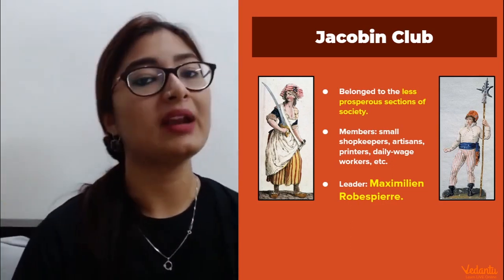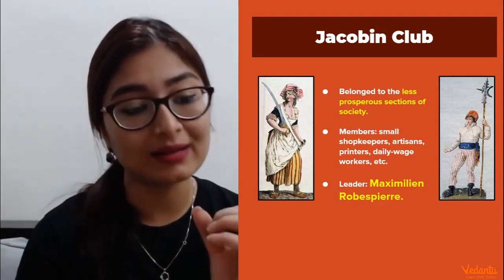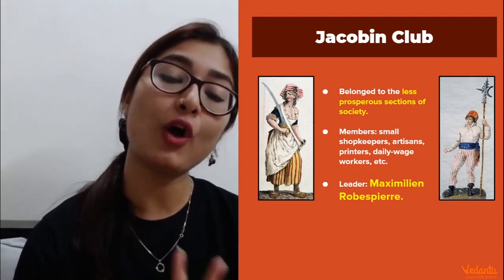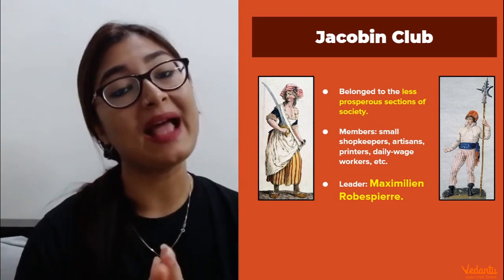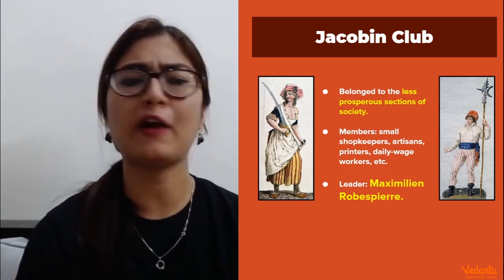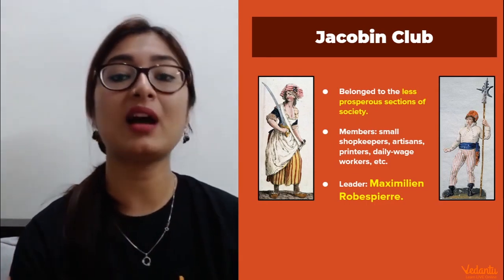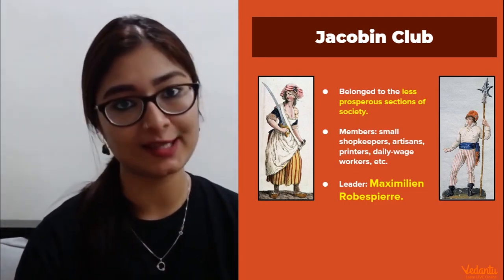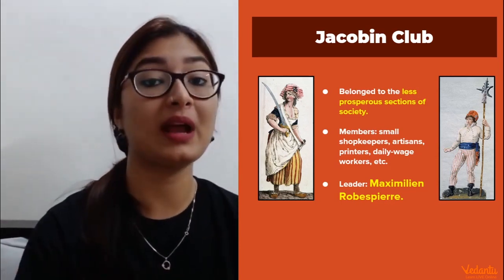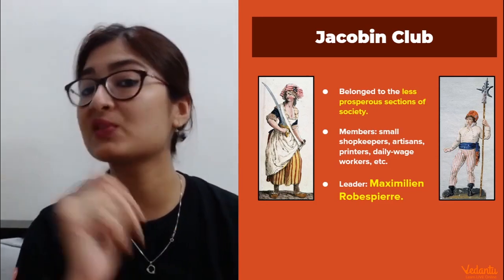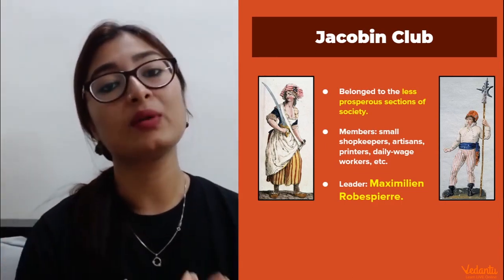Now guys, if there is a club, there has to be a leader. Like every group, every club, every movement always has a leader. So who was the leader of this club? It was Maximilien Robespierre. Now, who is Maximilien Robespierre? This person is going to play a very important role ahead, once a new era starts eventually in the next few months and years. So remember this name very carefully. We will come back to him and discuss more about him, and we will also come back to the women and their clubs and discuss more about their participation in the revolution. But right now, let's discuss this Jacobin Club.